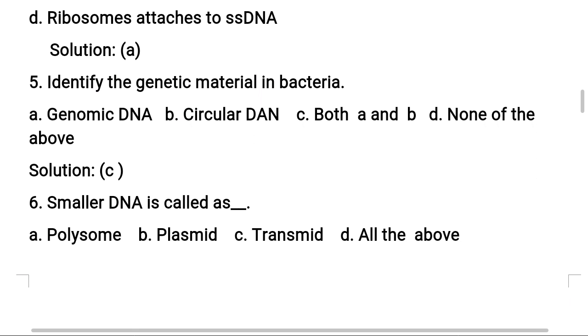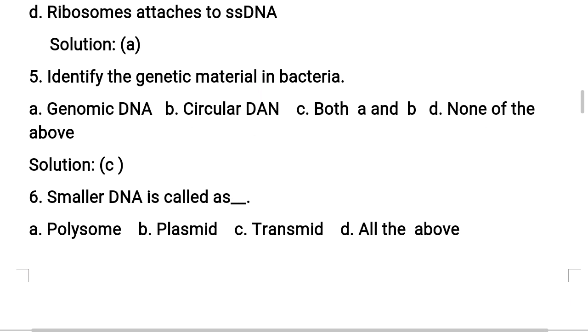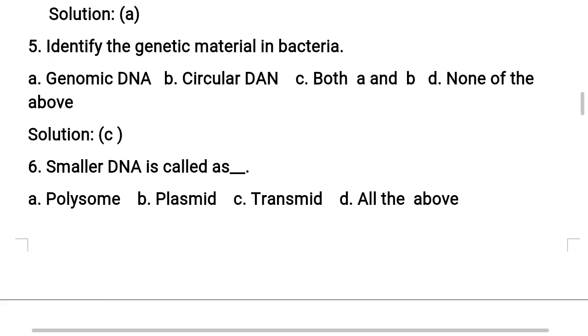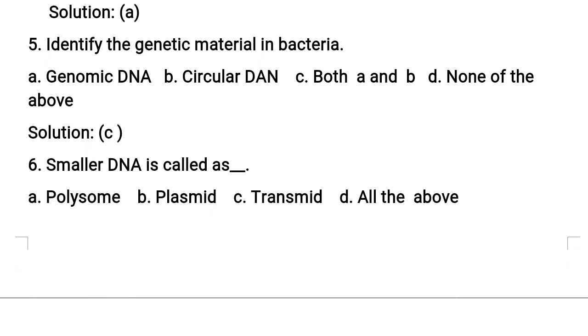Identify the genetic material in bacteria. Option A, genomic DNA. Option B, circular DNA. Option C, both A and B. Option D, none of the above. Generally in bacteria the genetic material is quite unique since it is a prokaryotic cell compared with eukaryotic cells. In eukaryotic cells the genetic material is generally DNA, well elaborate, but in prokaryotic cells it is quite unique.